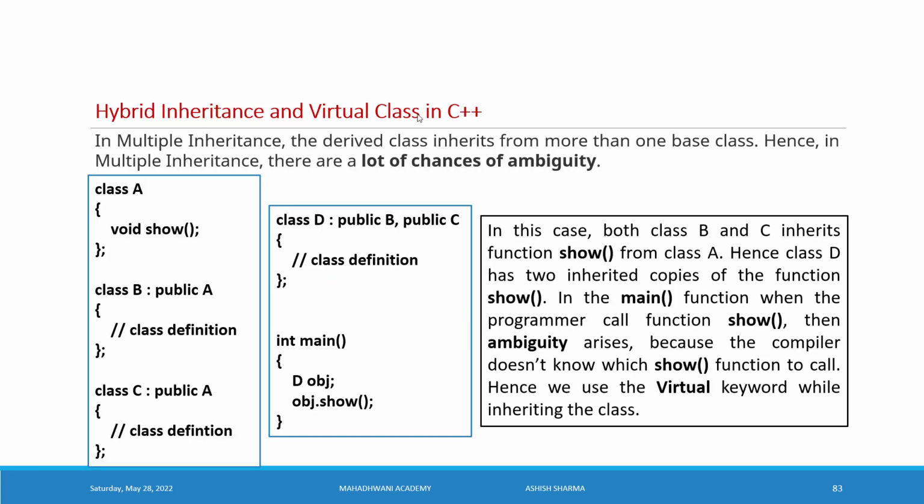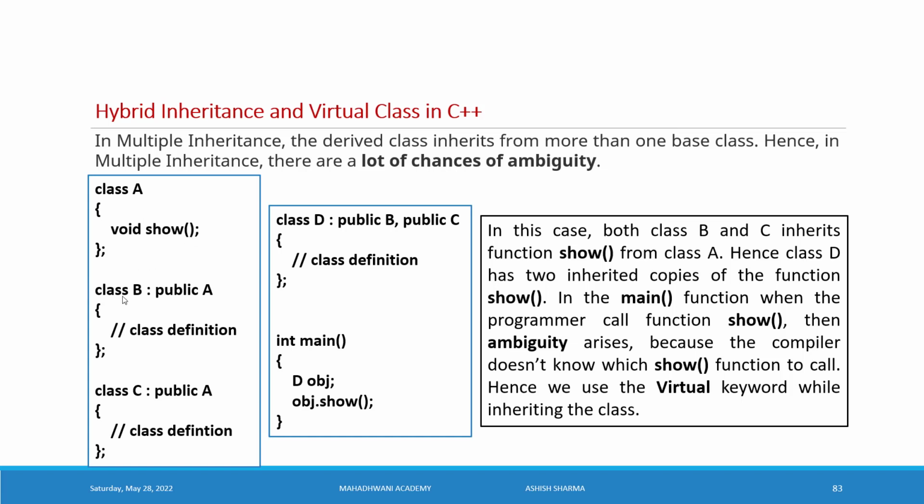Hybrid inheritance with virtual class in C++. In multiple inheritance, the derived class inherits from more than one base class. Hence, in multiple inheritance, there are a lot of chances of ambiguity. Ambiguity means duplicacy. So how do we get the duplicacy chances with multiple inheritance? Number one, the class A. Inside the class A, we have one method show, one function show. This is the show function having a return type void and the name show with no parameters.